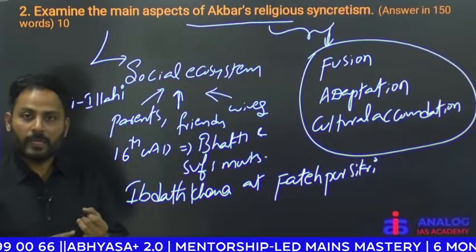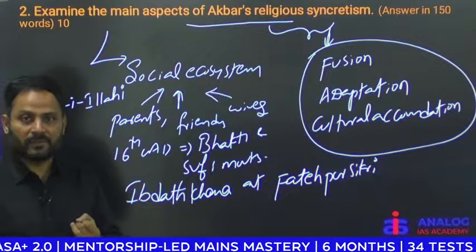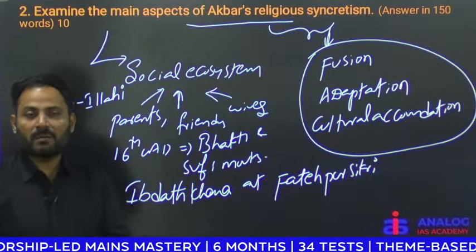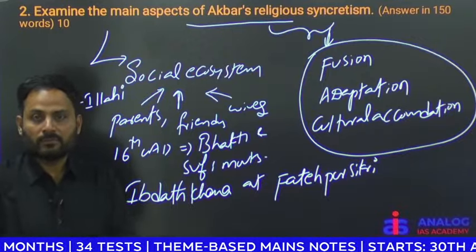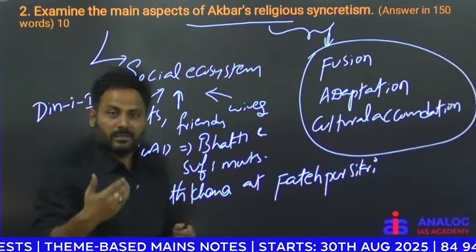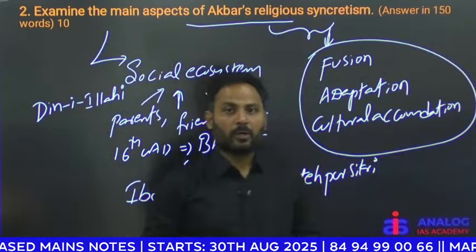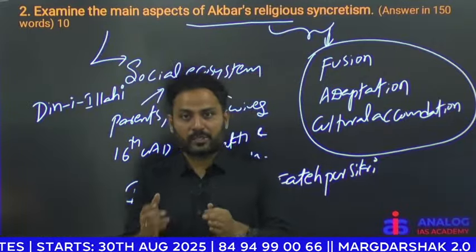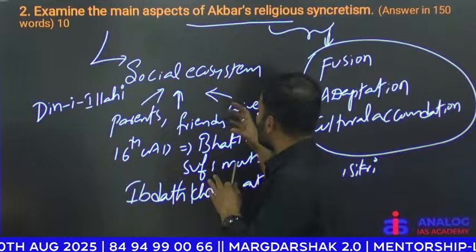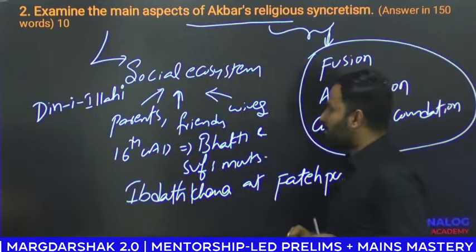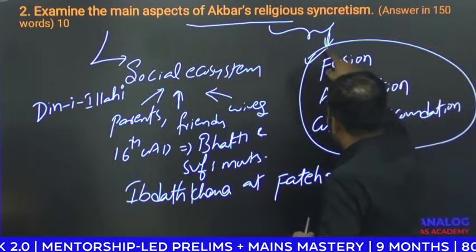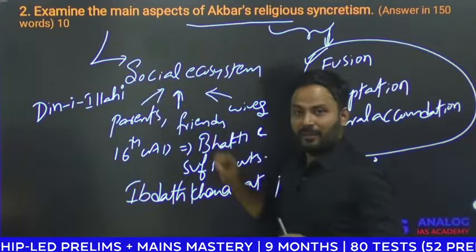He allowed Hindus to construct their temples. For instance, Raja Mansingh built many temples at Madura. Christians and Jains were also allowed to build their places of worship. So you can see the cultural accommodation, and the fusion of all beliefs in Din-i-Ilahi.